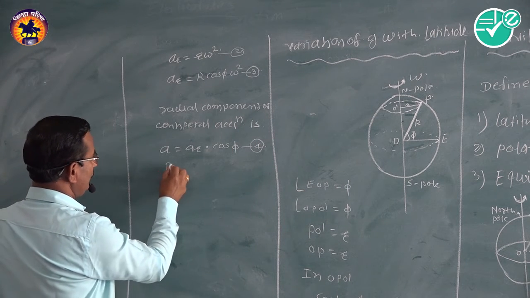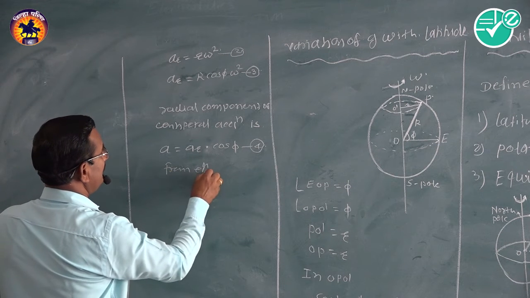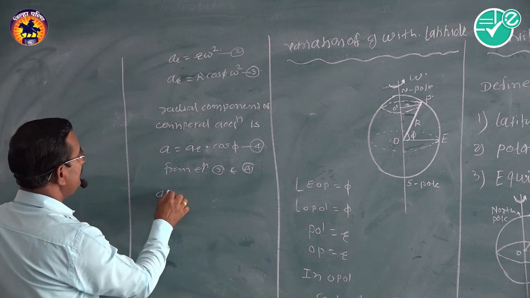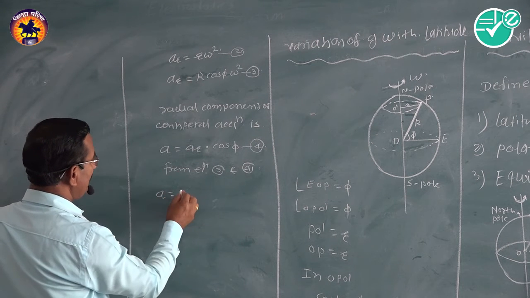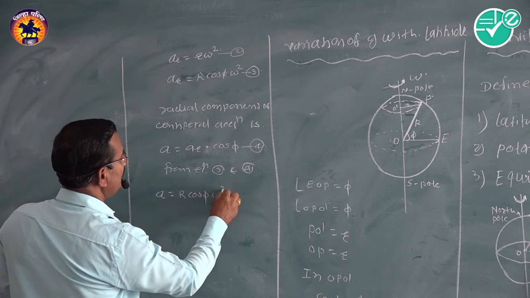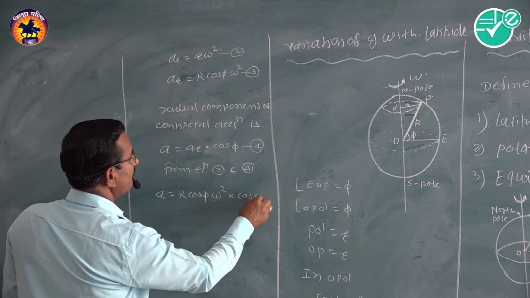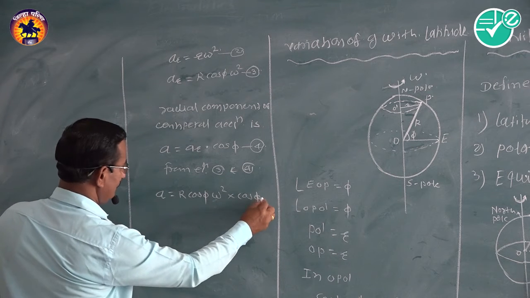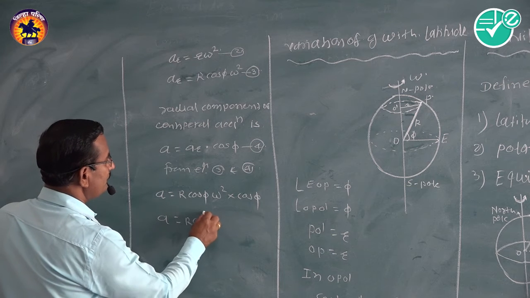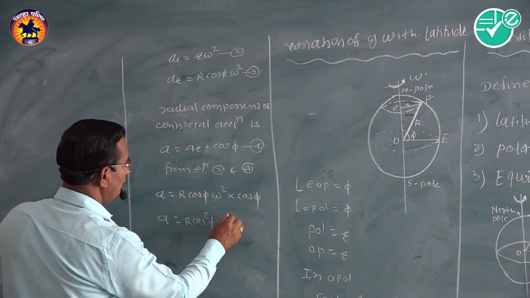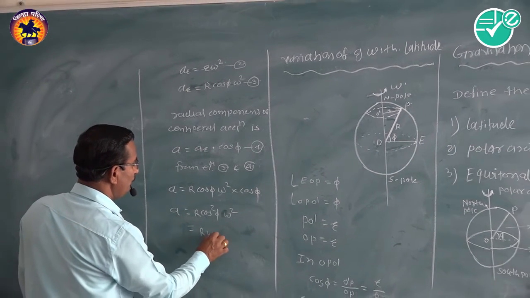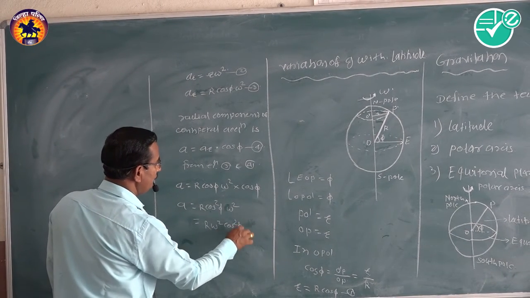From equations 3 and 4, we get A equal to R cos phi omega square into cos phi, that is A equal to R cos square phi into omega square, or R omega square cos square phi.